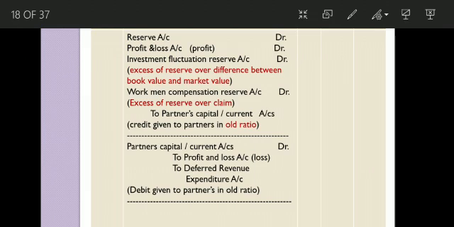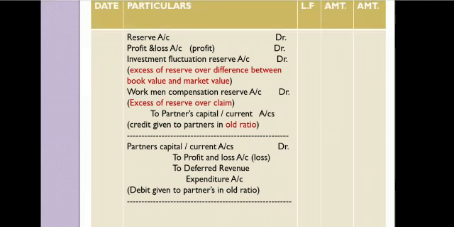So this entry will be done only when there is a debit balance of profit and loss account, that means there is loss in profit and loss account, and to deferred revenue expenditure account, it is debit, given to partners in old ratio. So if there are positive values to be given, partners capital account will be credited. If negative value will be given, partners capital account will be debited. Now keep these entries in mind and then we will be explaining the cases further. Let's take one example, children.